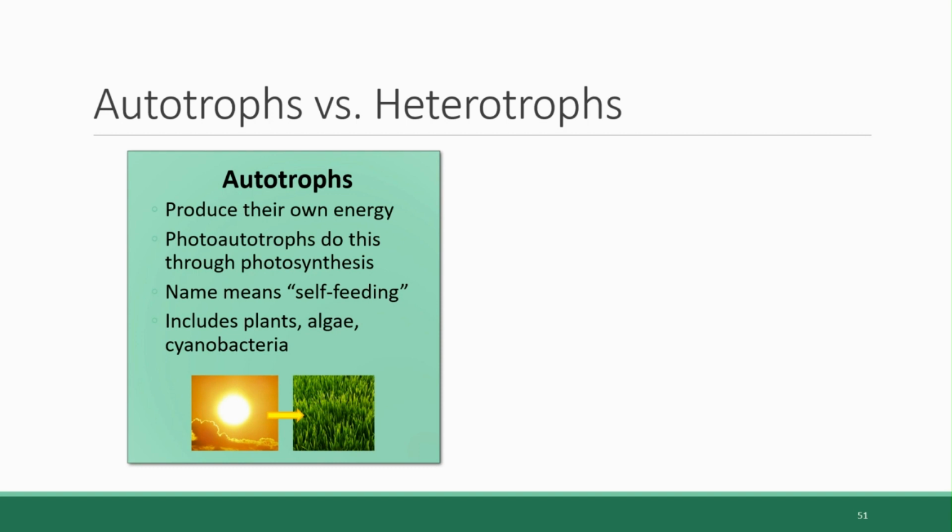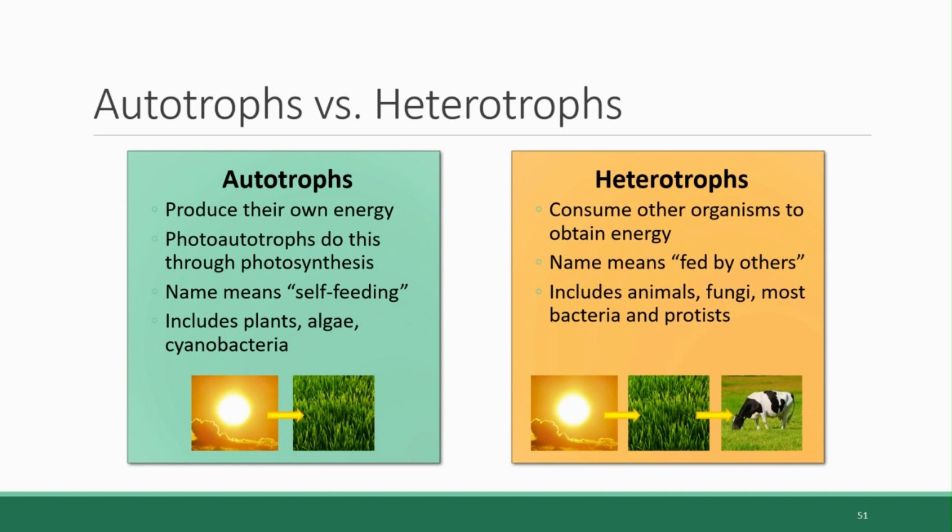We mentioned these previously in Chapter 1 in reference to being the perpetrators of the great oxygenation event in the Earth's history. The other classification for organisms based on their means of energy production is heterotrophs. Heterotrophs are not capable of photosynthesis, so they can't produce their own energy. Instead, they get their energy by eating other organisms, be that plants, animals, or even the matter of dead organisms.